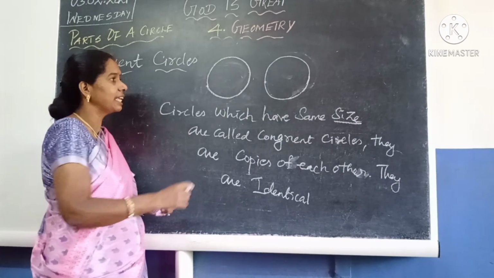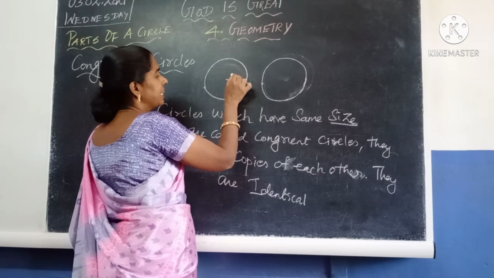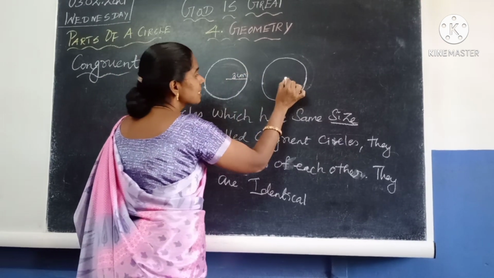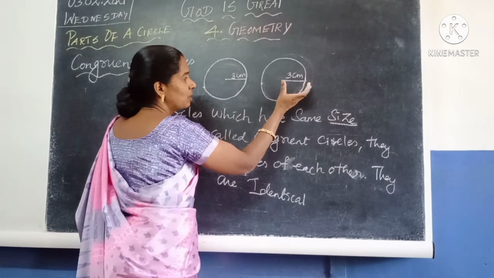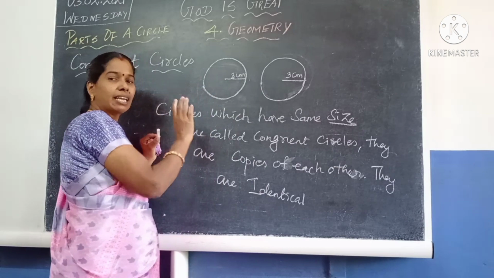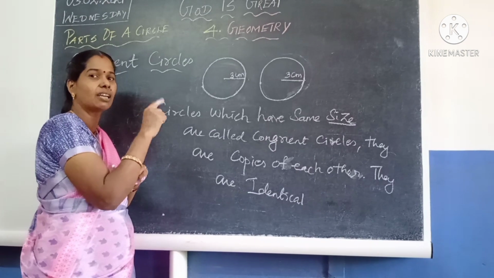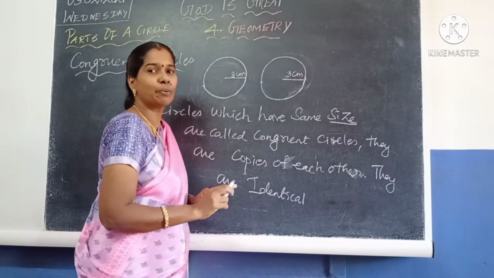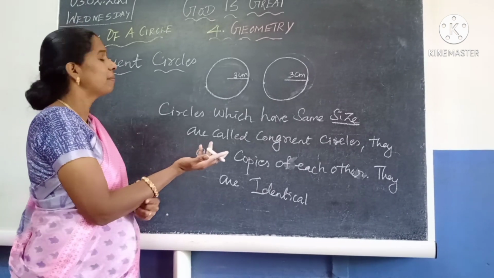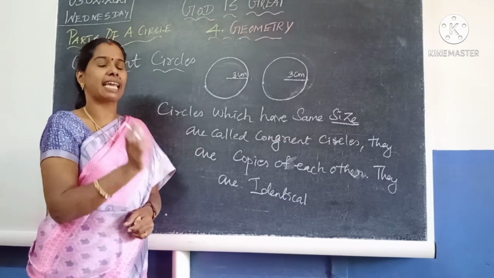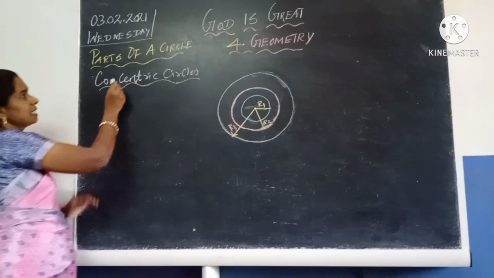The radius is also equal, because circles having the same size will surely have the same radius. Suppose this is 3 cm, then this circle will also have the same radius, 3 cm. And if you fix one circle on another, what will happen? It will fit exactly. That's what I said: our hand bangles are examples of congruent circles. Especially girls, you will have more bangles. So each bangle is an example of congruent circles.